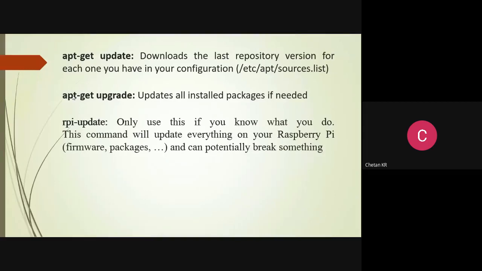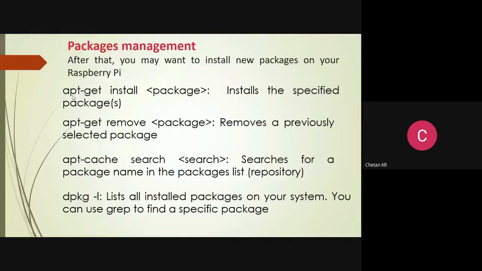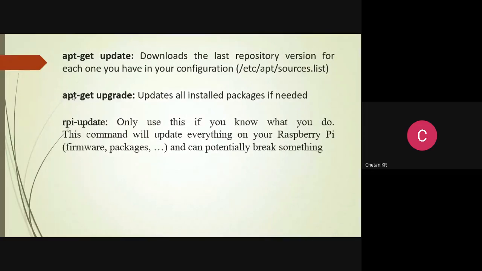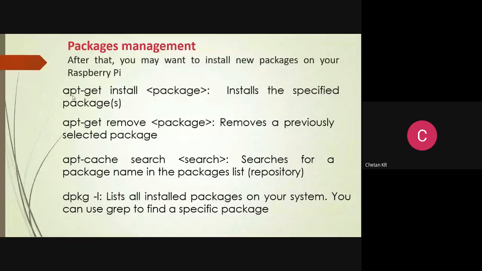And updating means existing packages are updated. Upgrading means new packages are added. And all these commands are super user commands, means they have to be used with sudo, the super user do command. You can install a particular package using apt-get install package, apt-get remove package. If you don't want the package, you can remove that. You can search the cache whether it is there in your local system. And you can see the list of packages.